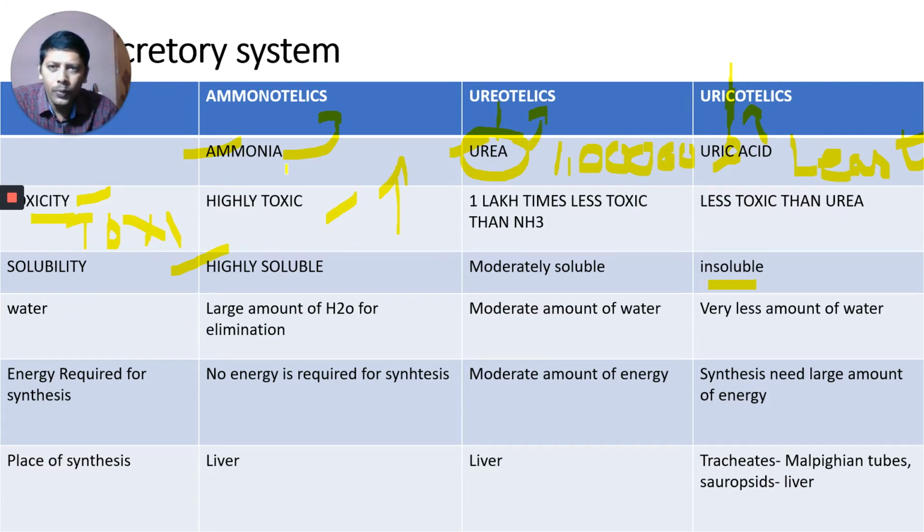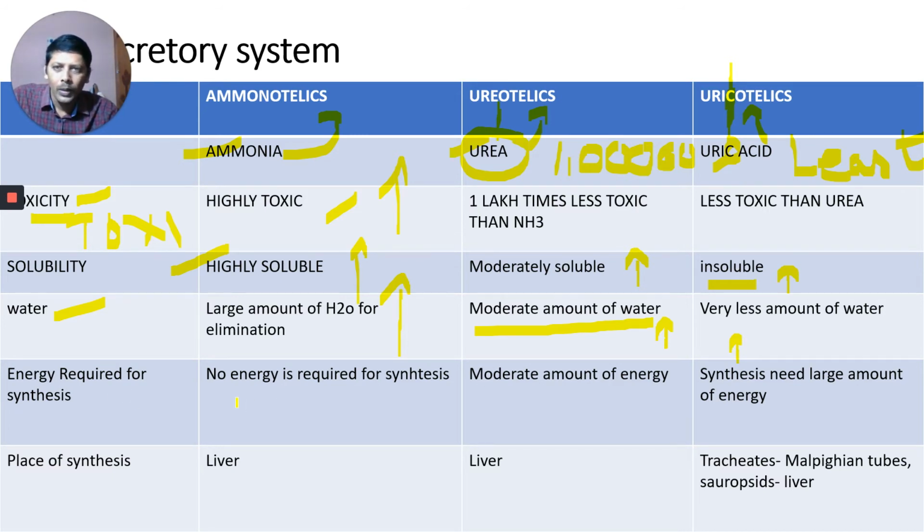Next, water. For the elimination of ammonia, a large amount of water is important. Only aquatic animals can afford to lose a large amount of water. Here, a moderate amount of water is required. Here, a very small amount of water is required for the elimination of uric acid. So this is about water requirement. Ammonia is highly soluble, urea is moderately soluble, and uric acid is insoluble.